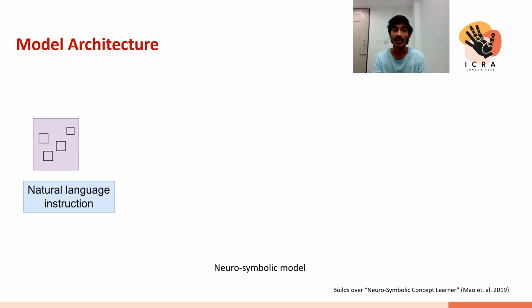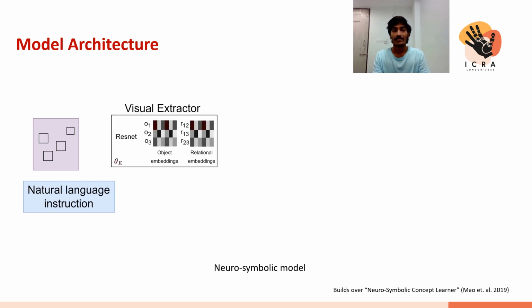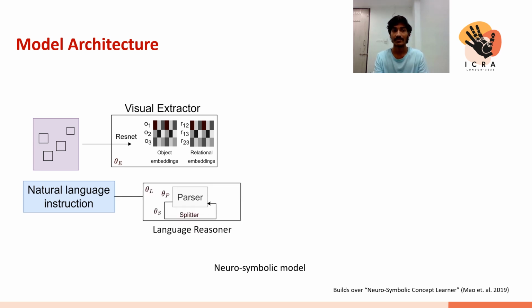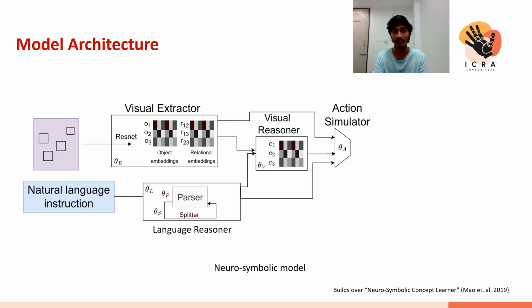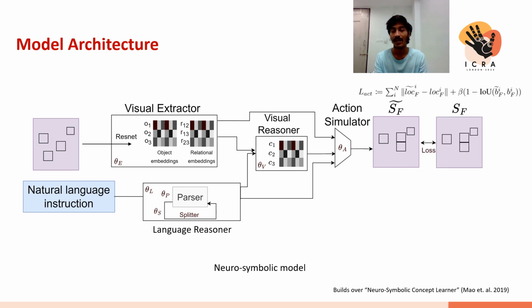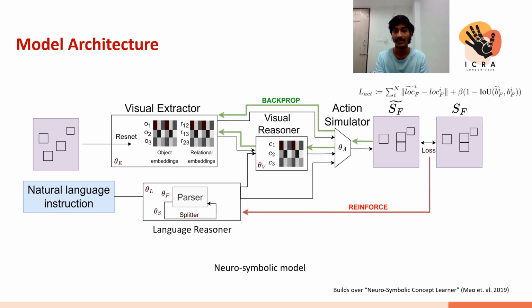This diagram describes the model architecture in detail. The visual extractor extracts an object-centric scene graph from the initial scene. The natural language instruction is fed into the language reasoner and it outputs a symbolic program. The visual reasoner takes in the scene graph and the symbolic program and grounds the symbolic program on the scene graph. The action simulator then takes in the grounded program and outputs the final locations for the objects to be manipulated. The loss is taken over the predicted and true final locations of the objects, and the visual and action modules are learned through backpropagation. The language reasoner is learned through REINFORCE.